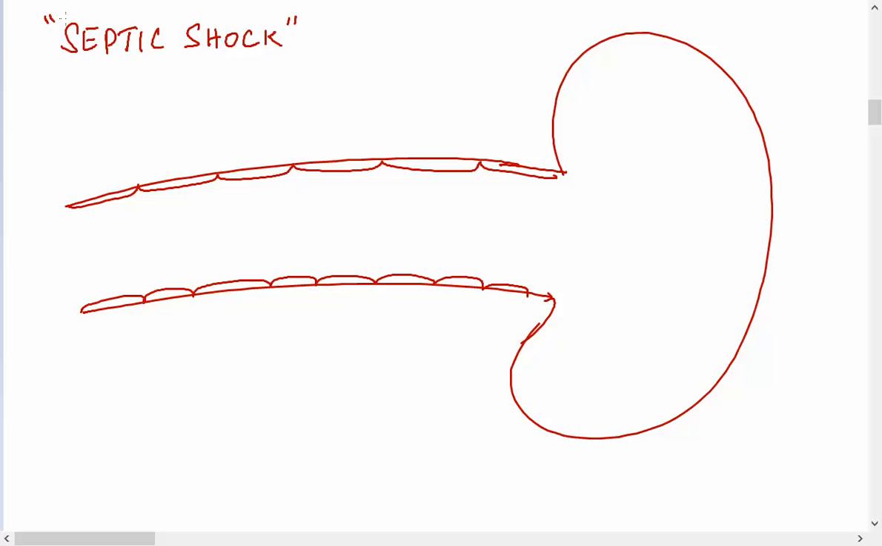Okay, so we are going to discuss now a concept called septic shock. In septic shock, first of all, there is septicemia. Septicemia means bacteria or any microbes in the blood. Okay, that is called septicemia.